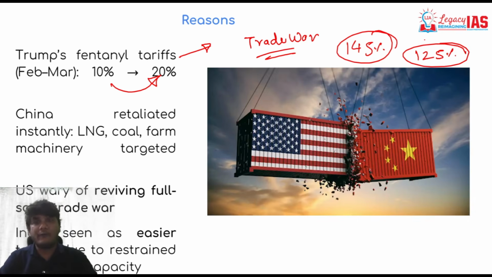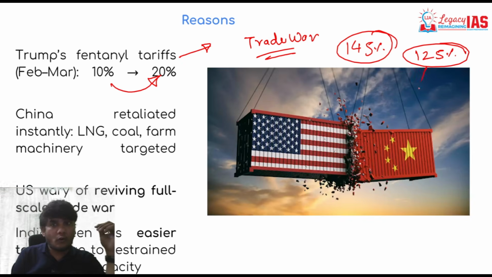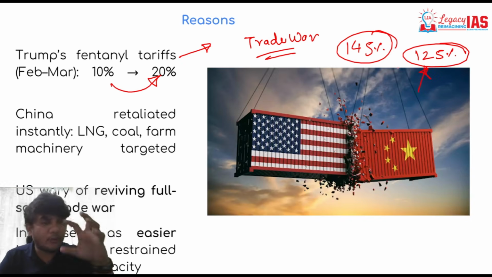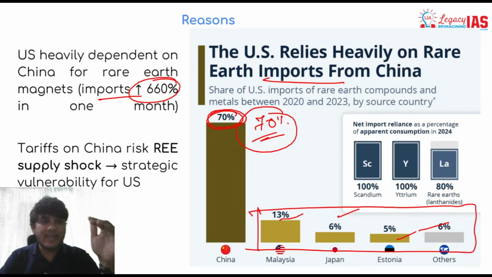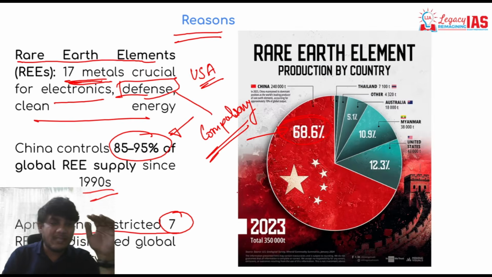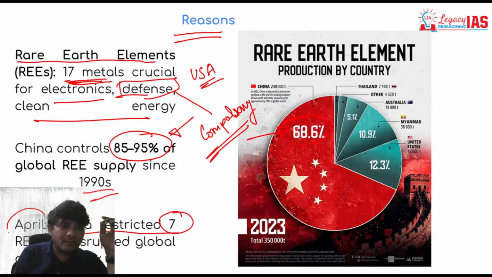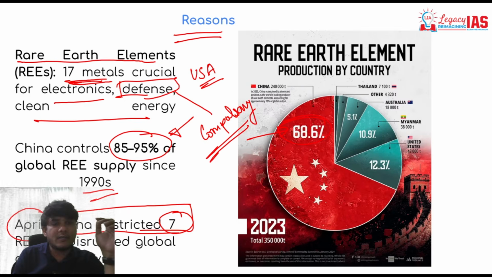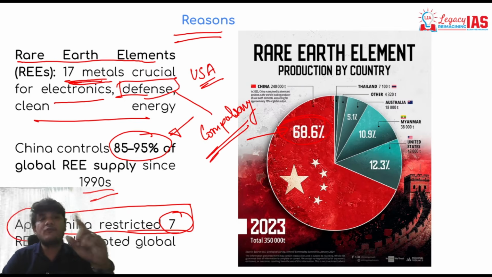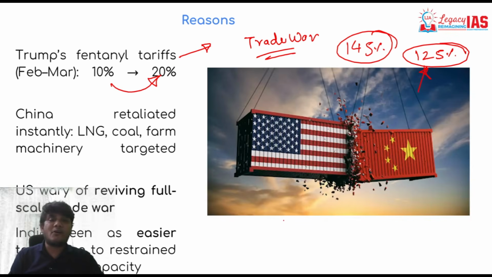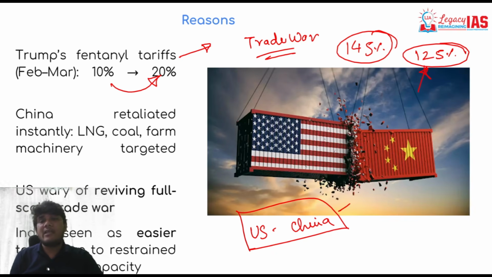China was not holding back, and as you have already seen, in April it had also restricted certain rare earth elements, which was creating a shock on the auto industry of USA. As a result, USA and China came to an agreement that this trade war, we will stop it for around 90 days.